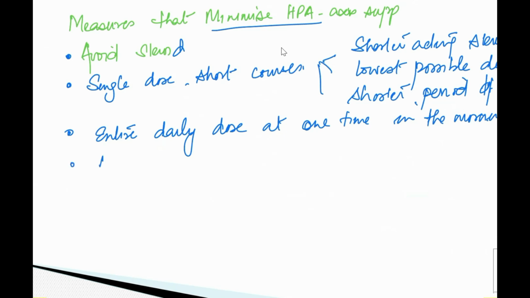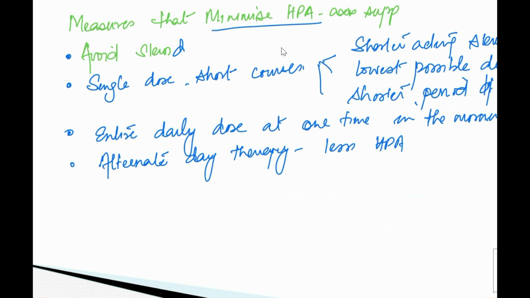Or you can give an alternate day therapy. ठीक है? जहाँ पे like that was also going to cause less suppression, less HPA suppression. और वहाँ पे जहाँ पे ऑफ डे में पेशेंट को कोई सिम्टम ना आए.